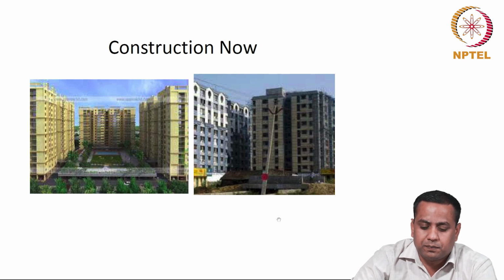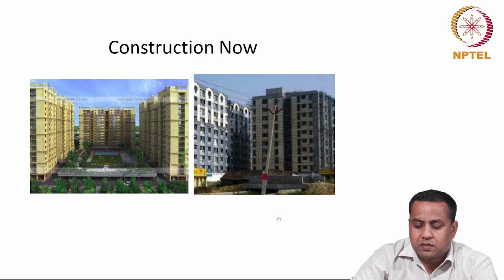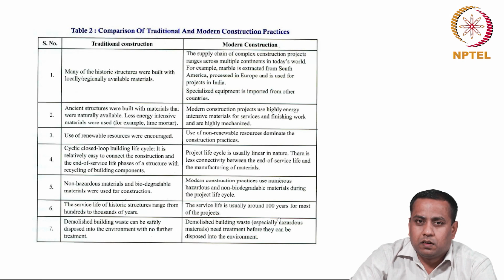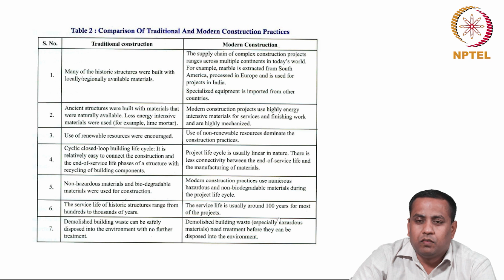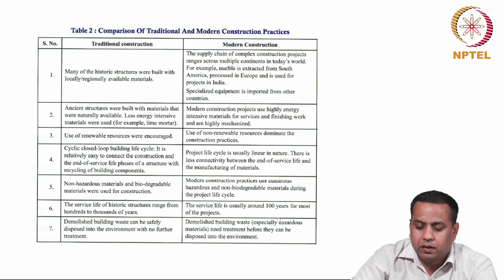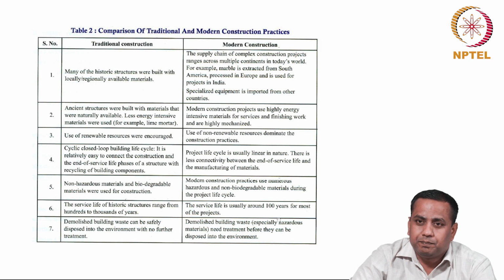using these two examples. So, in case of modern construction practices, the supply chain processes span across multiple countries, multiple continents in the world. For example, a marble used in a building project in Chennai is sourced from Brazil, processed in Europe and used in India.